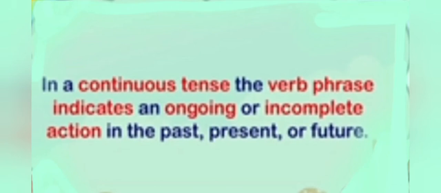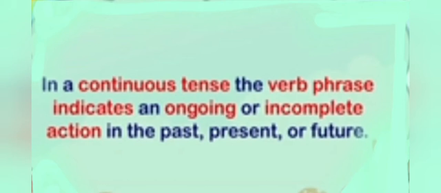What is continuous tense? Students, in a continuous tense, the verb phrase indicates an ongoing or incomplete action in the past, present, or future. It means continuous tense tells us about an action going on in present, past, or future time.